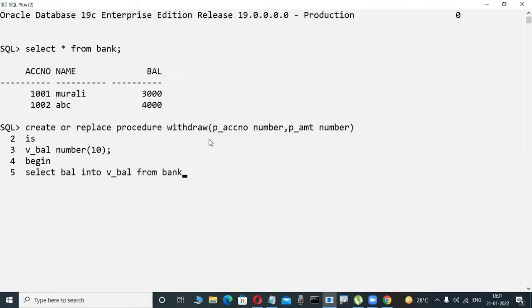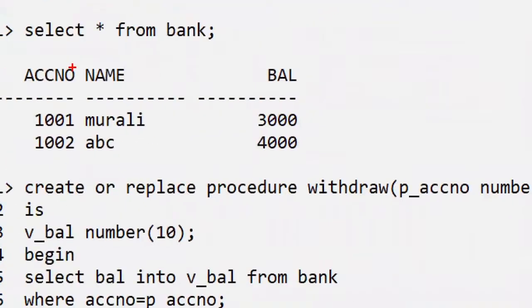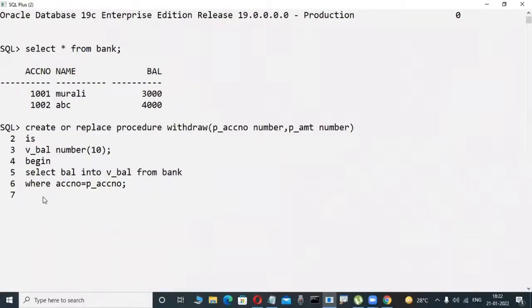where account number is equal to something. You don't have an idea about these things, but logically observe it here. These are all very easy actually. Suppose bank is a table. In this table format, your transactions are stored. I'm using this table in this PLSQL code. Here I'm checking the balance through the account number, whenever I insert an ATM card and try to withdraw, like the 9,000 in the previous case. That is the amount.